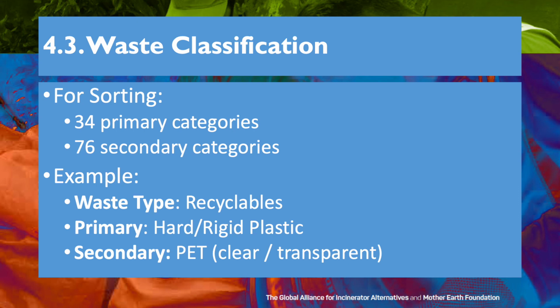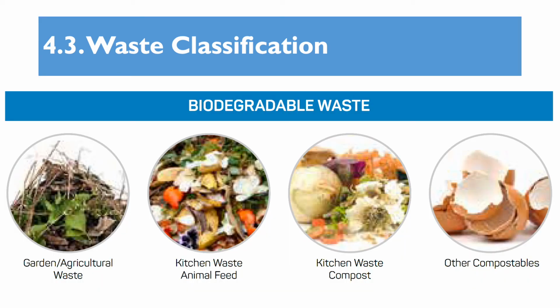Just as an example, the primary category or waste type would be recyclables, then there's a primary category for hard or rigid plastic, and then secondary you have PET, the type of plastic. I'll run you through the slides to familiarize you with the different types of categories available in this particular guide.